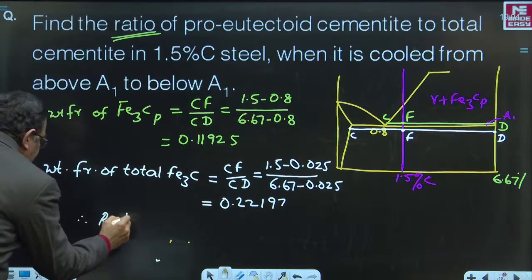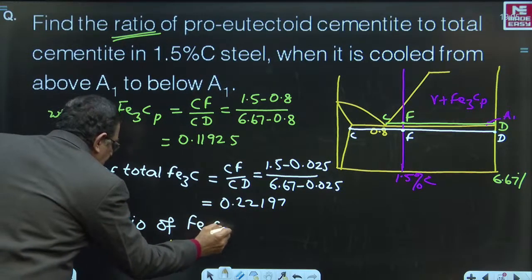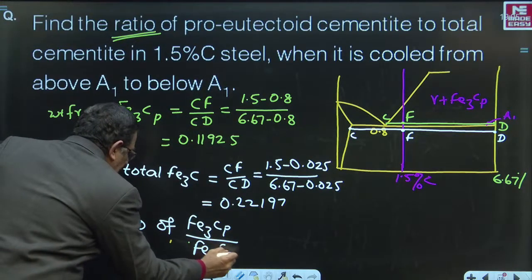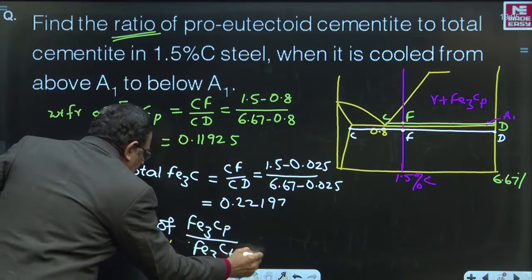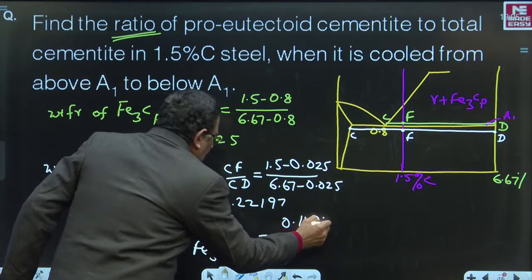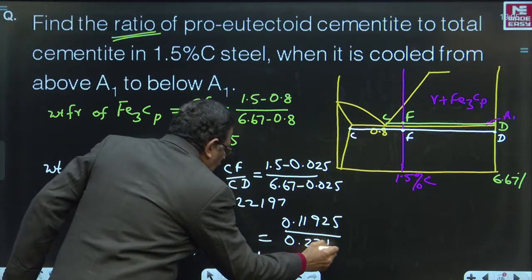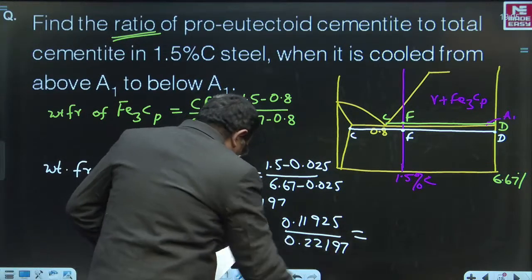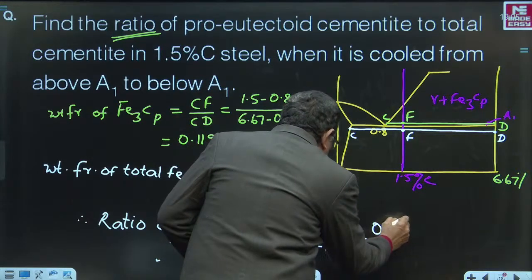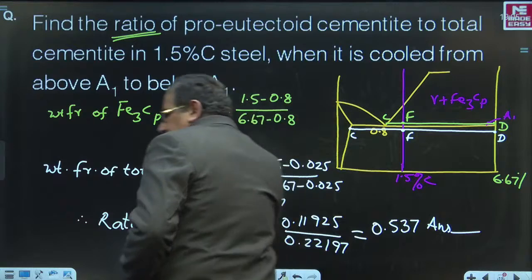Therefore, the ratio of pro-eutectoid cementite to total cementite, Fe3C total, is 0.11925 divided by 0.22197. This gives you the answer as 0.537. That is the answer for this particular question.